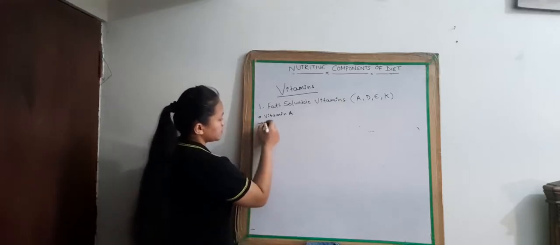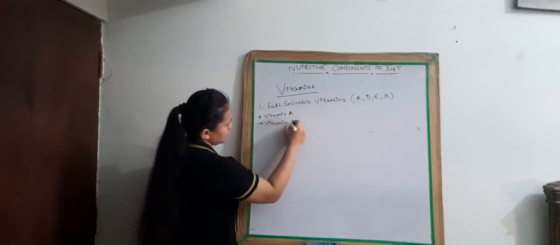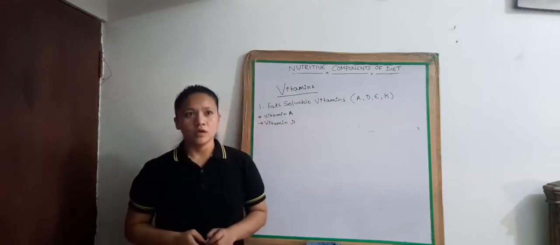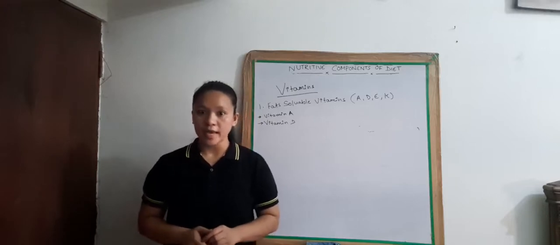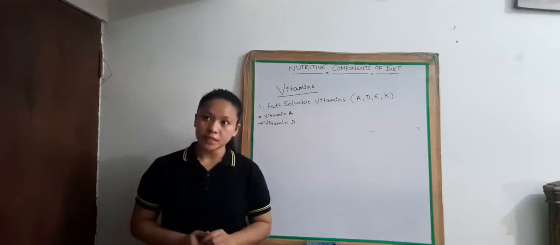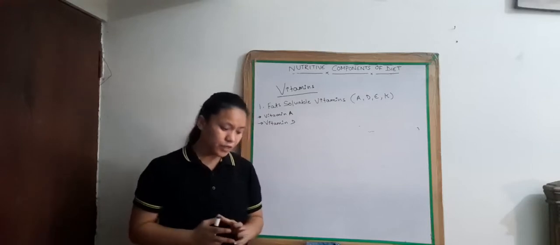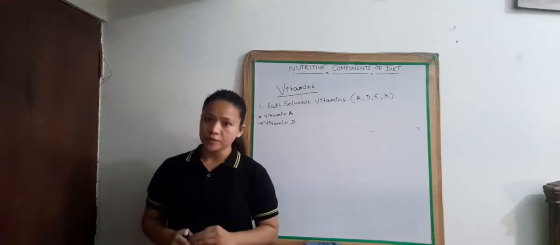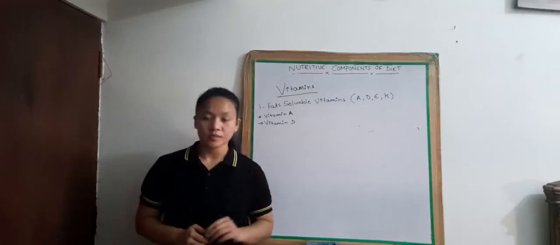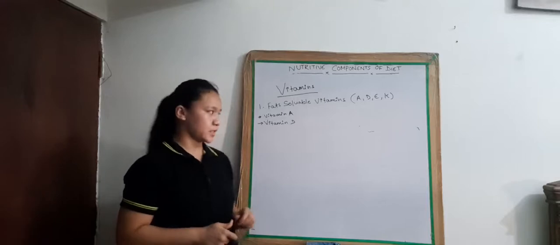Vitamin D is important for formation of strong bones and teeth. Deficiency of vitamin D causes rickets, in which the bones of the child are deformed. The best source of vitamin D is sunlight, and also milk, butter, green leafy vegetables, etc.